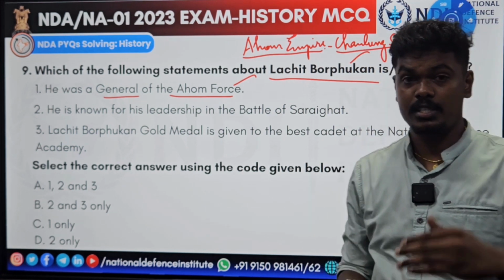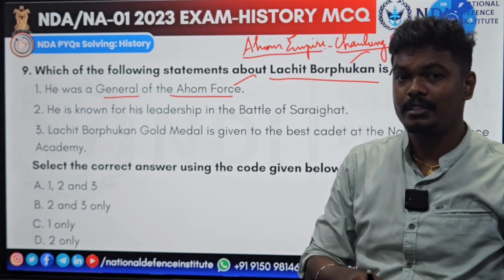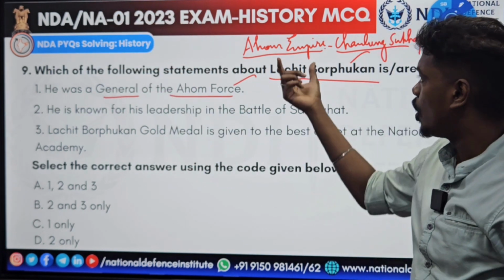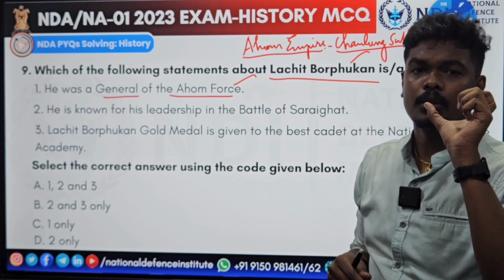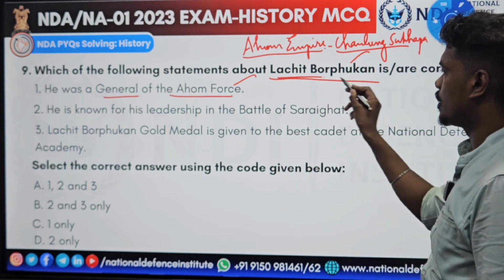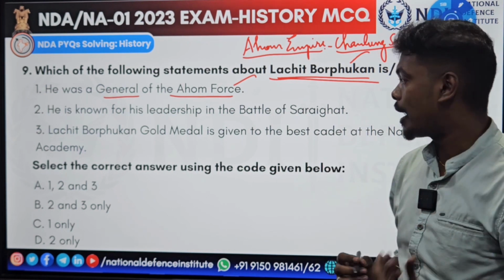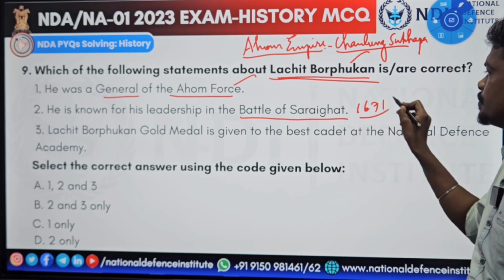Frequently, the Mughal Empire extended till Kashmir, Pakistan, Afghanistan, and South India. But when they tried to go east, to present-day Assam and Arunachal Pradesh, the Ahoms were ruling. They gave a tough fight to the Mughals. At one time, Lachit Borphukan, the general of the Ahom force, gave a very tough fight in a battle called the Battle of Saraighat, 1671.